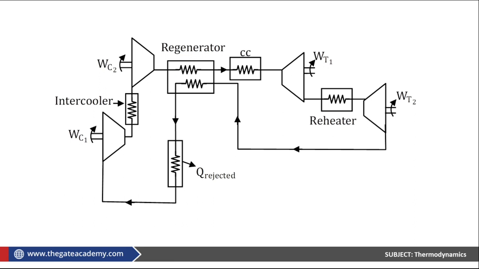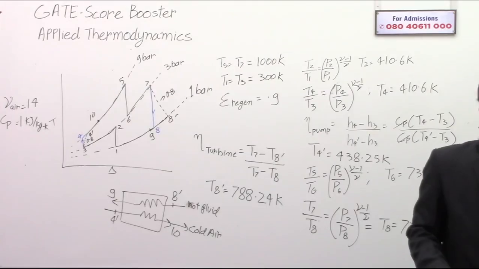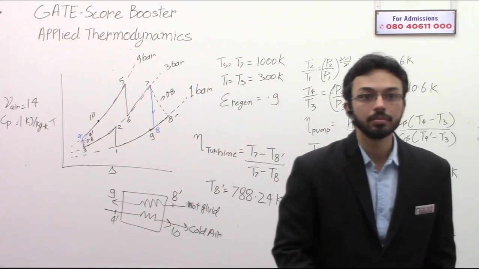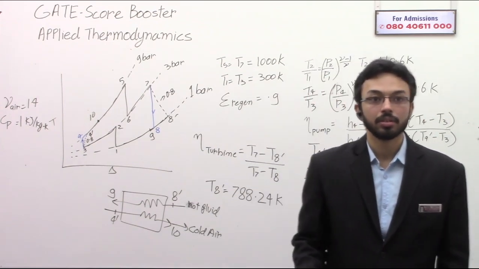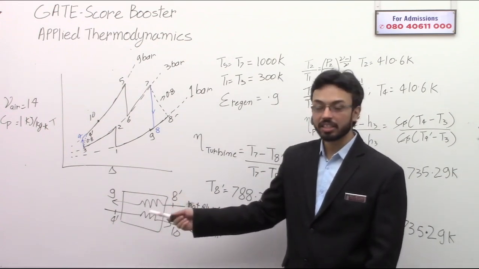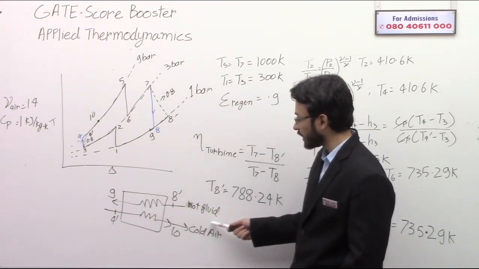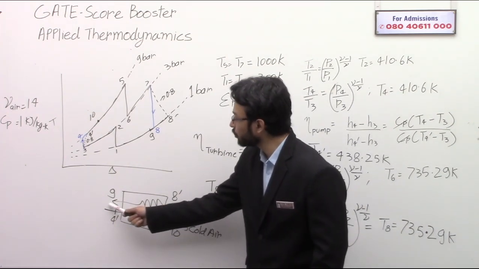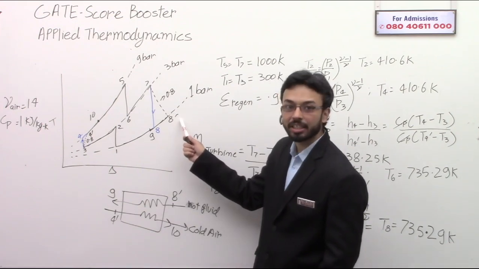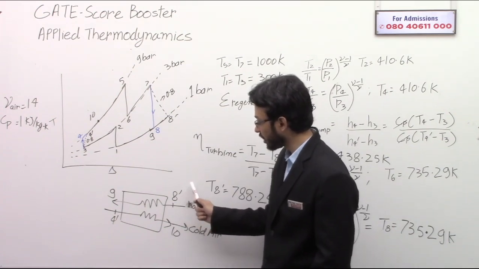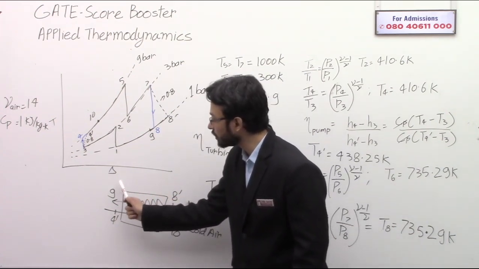Okay. So now see what is the effectiveness of the regenerator. As I was saying, in the regenerator, the hot air is entering at 8 dash and getting cooled to 9. 8 dash is the high temperature of the hot air and it is cooled to 9.